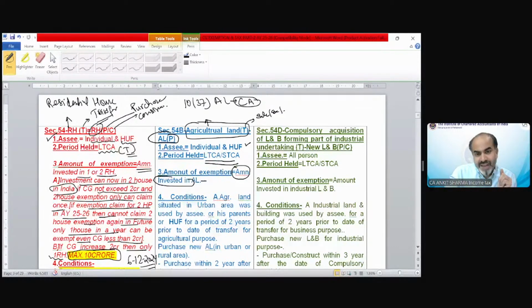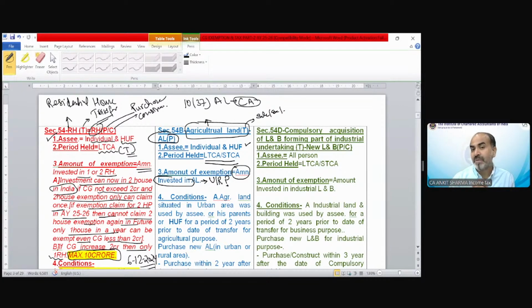Now this agricultural land that we are going to purchase, should it be urban or rural? The agricultural land we are transferring should be an urban agricultural land. But the land we are going to purchase for the purpose of exemption, should it be only urban or rural?